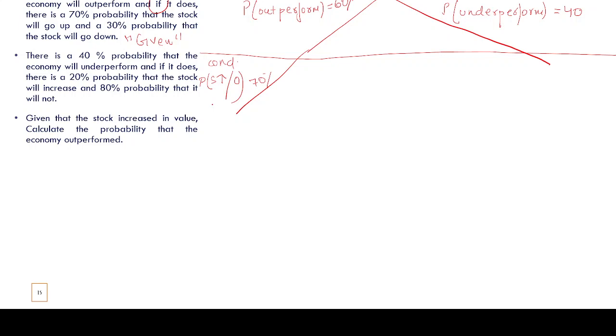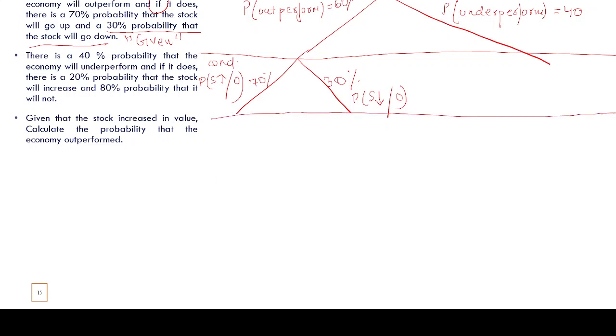And then there is a 30% probability that the stock will go down. We write this as probability of stock going down given economy has outperformed.